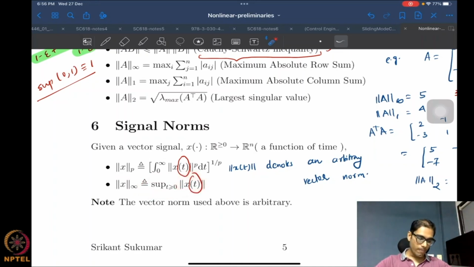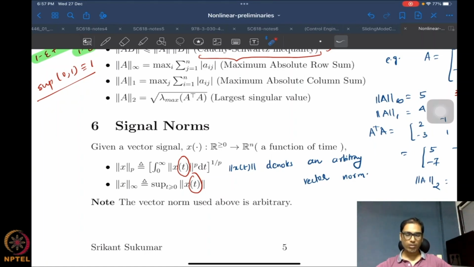Now, as I said, the vector norm used is arbitrary, but typically for a single particular problem or a control question, you would always use the same vector norm for all the vectors you have. Otherwise, you will end up getting really ridiculous results. So it's important that you're consistent.